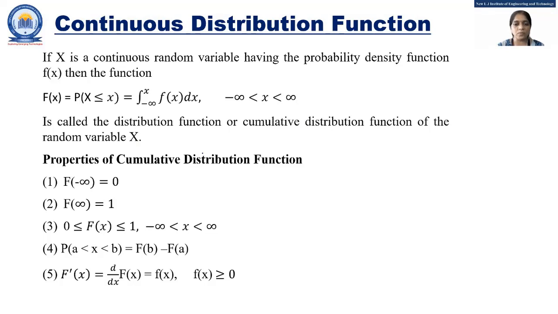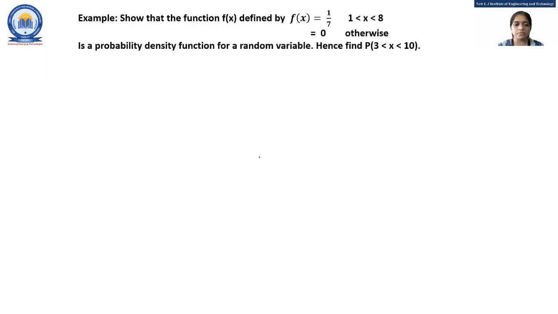And the properties of the cumulative distribution function are: number one, F of minus infinity equal to 0, F of infinity equal to 1. Capital F of x lies between 0 and 1, where x lies between minus infinity to infinity. Now the probability of x lying between a to b is equal to F of b minus F of a. And the last one, F dash x is equal to d by dx of F of x is equal to small f of x, where f of x is greater than or equal to 0. So these are the properties of the cumulative distribution function.